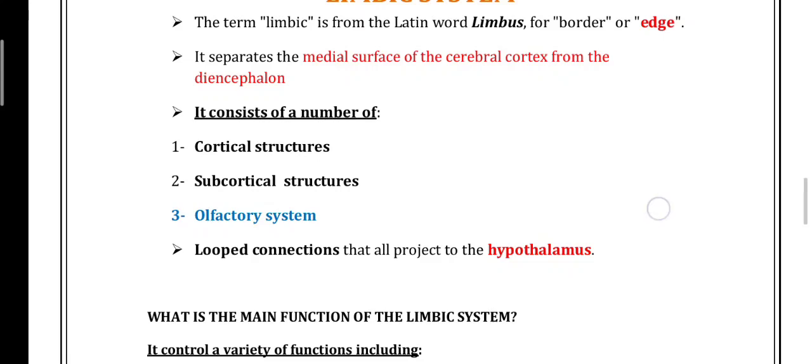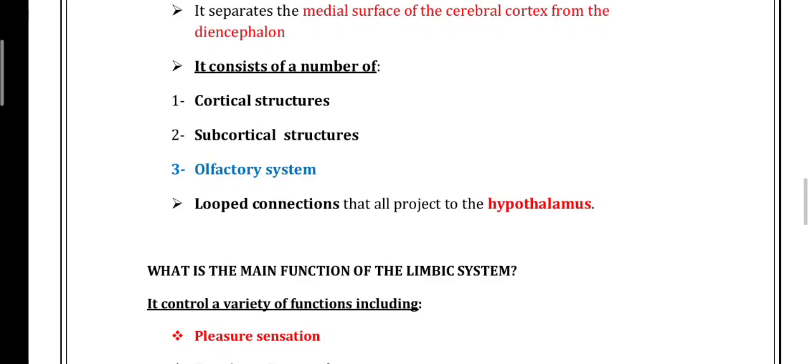Archicortex structures form the allocortex along with the paleocortex. That is the phylogenetically oldest structure, concerned with memory. The paleocortex structures are situated between the archicortex and the neocortex and are connected to olfaction. The juxtallocortex are the mesocortical structures situated between the paleocortex and the neocortex. The subcortical structures are situated below the level of the cortex.